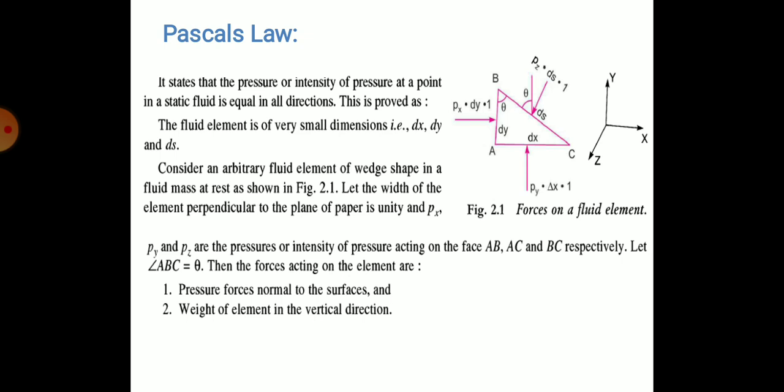Now, as shown in the figure, consider an arbitrary fluid element of wedge shape in a fluid mass at rest. Let the width of this element perpendicular to the plane of paper be 1, that is unity, and Px, Py and Pz are the pressure intensities acting on the faces AB, AC and BC respectively. Let angle ABC be equal to theta.